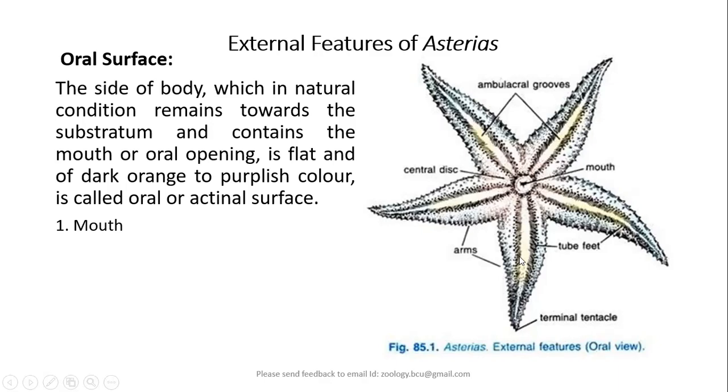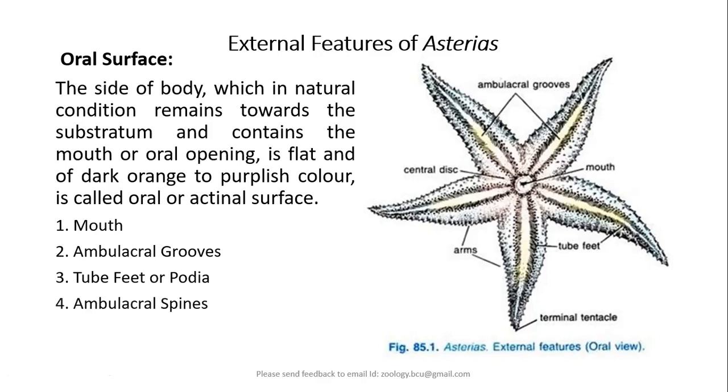So this surface is called oral or actinal surface, which shows mouth, ambulacral grooves, tube feet or podia, ambulacral spines, and sense organs.